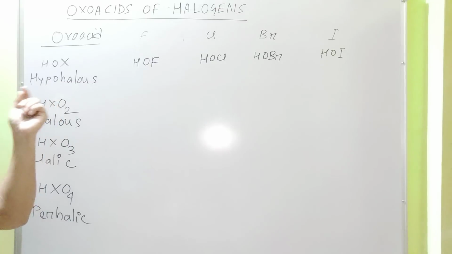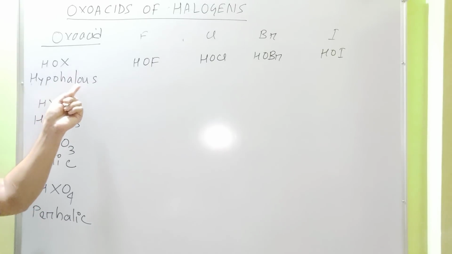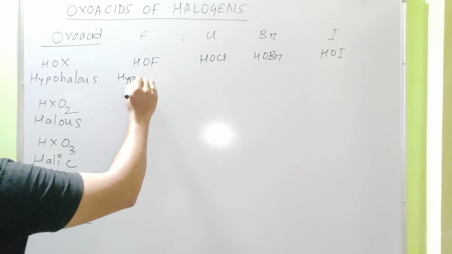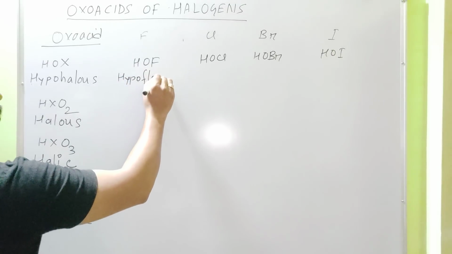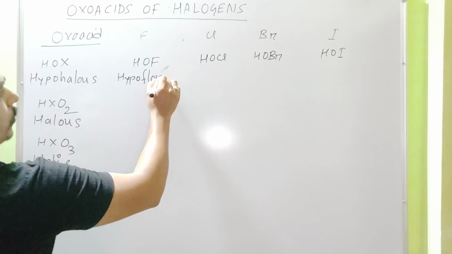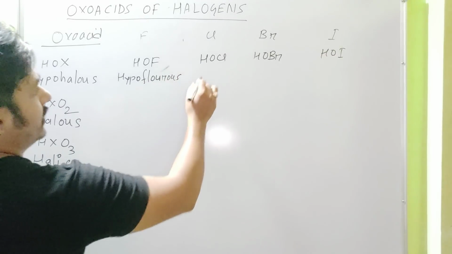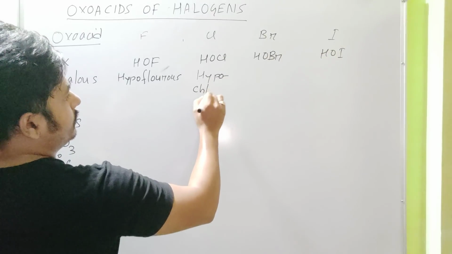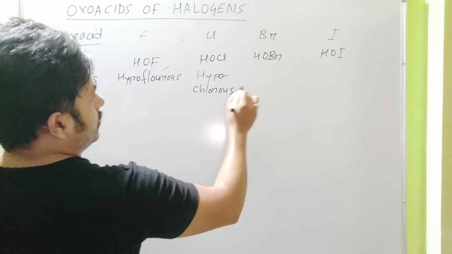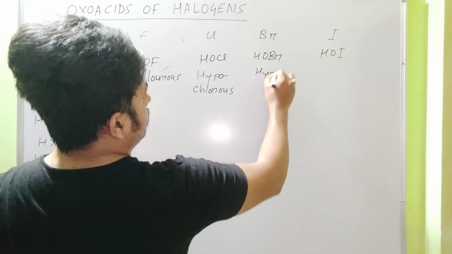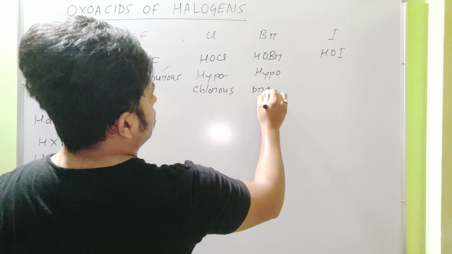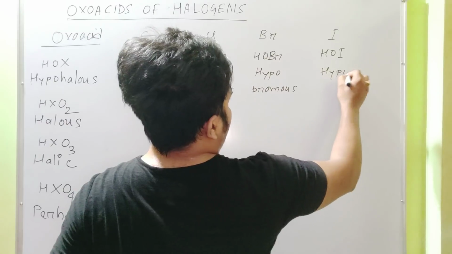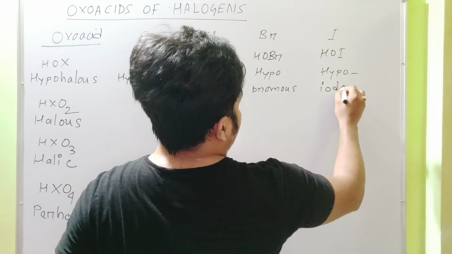If the halogen is fluorine, then it is hypofluorous. It is hypochlorous. Hypobromous. Hypoiodous.